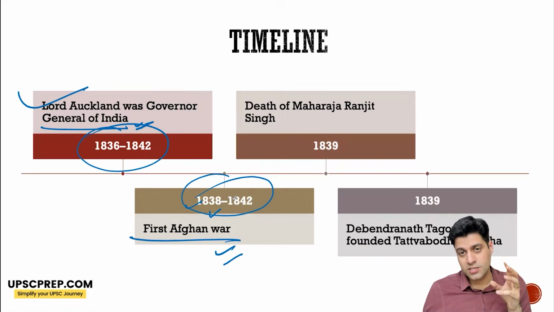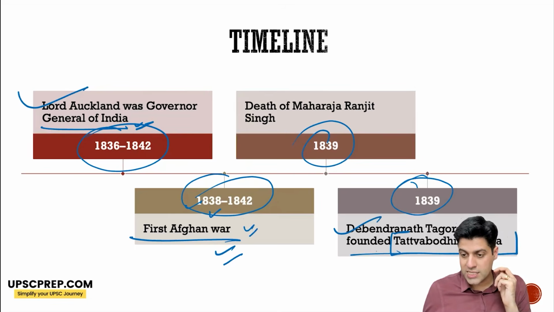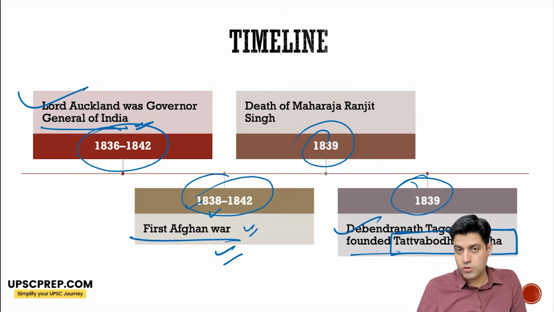Maharaja Ranjit Singh dies in 1839, and even though Shah Shuja was installed as the king in Afghanistan, he was killed, and later on the English were thrown out of Afghanistan, killed en masse, and it was known as the Afghan misadventure. 1839, Debendranath Tagore founded Tattva Bodhini Sabha. He was also a part of, not a founding member of, Brahmo Samaj.